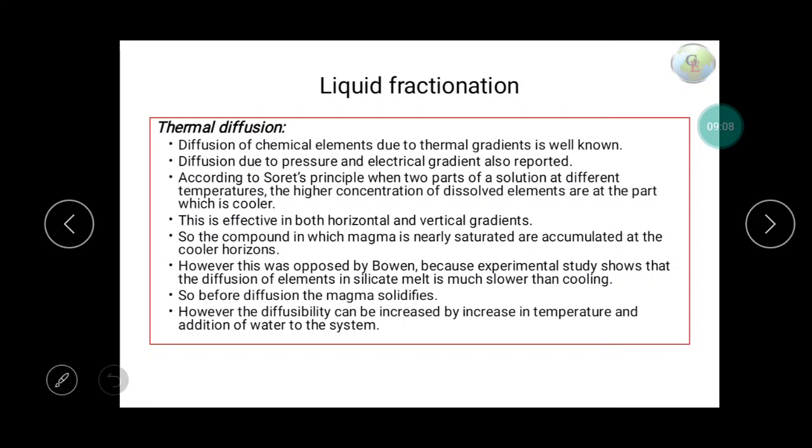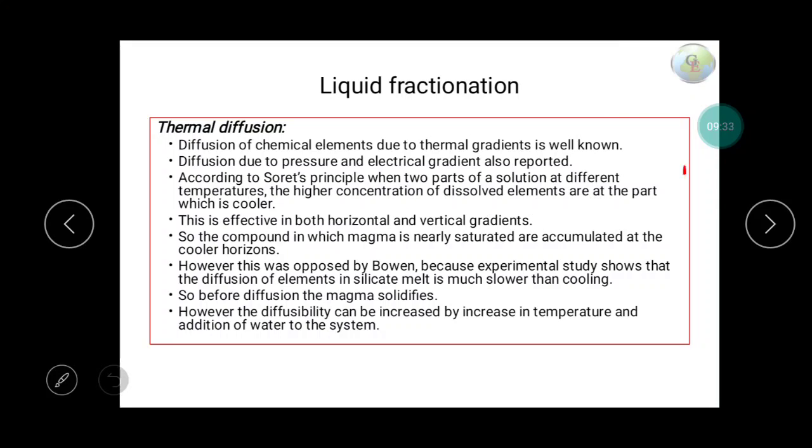Also we can find chemical elements distributed due to a thermal gradient. Pressure and electrical gradients have also been reported. Soret's principle says that when two parts of a solution are at different temperatures, the higher concentration of dissolved elements is in the part which is cooler. So this is effective in both horizontal and vertical gradients.